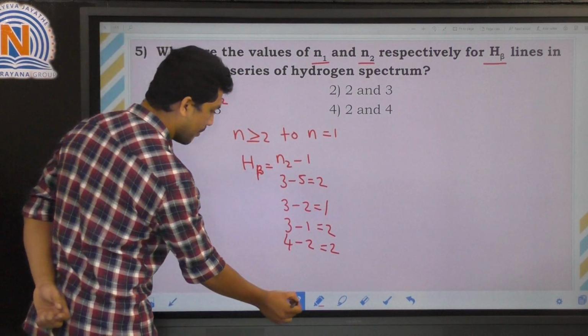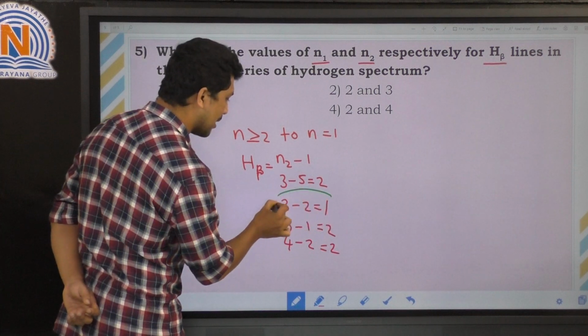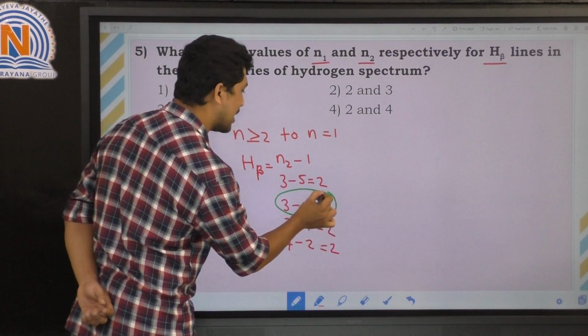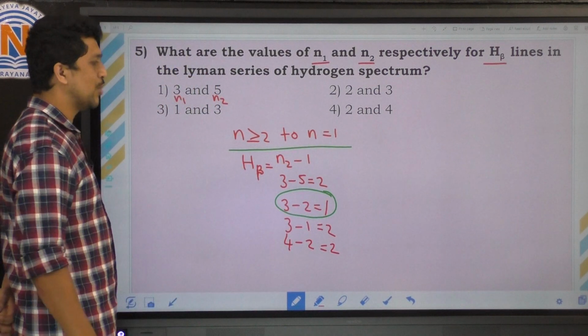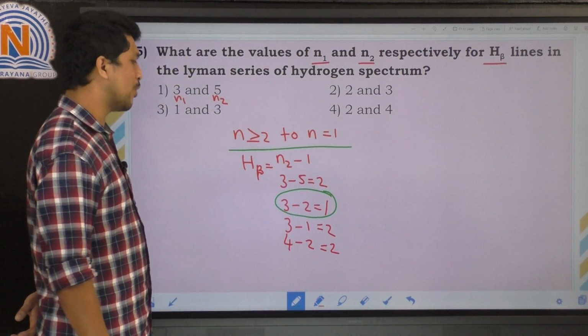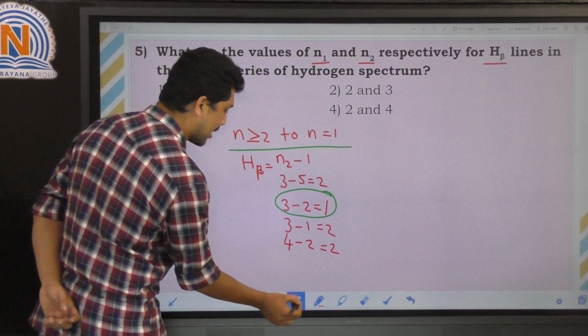If you see the second option, it completely satisfies the condition of the Lyman series, that is n greater than or equal to 2 to n equal to 1, right? So the correct option is the second option.